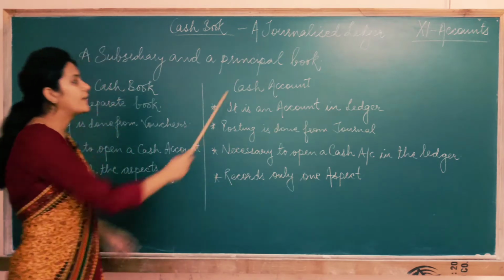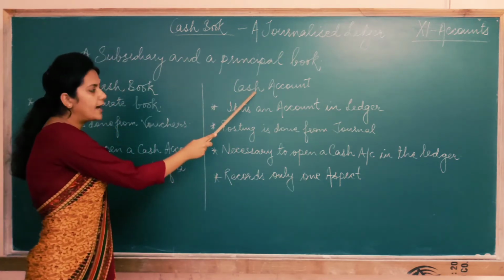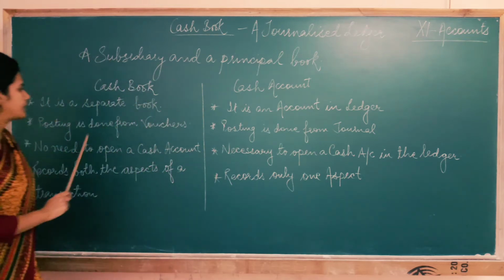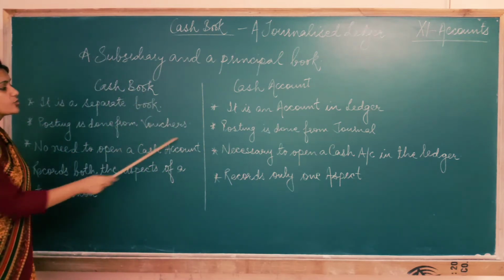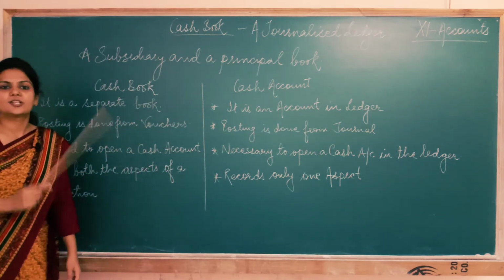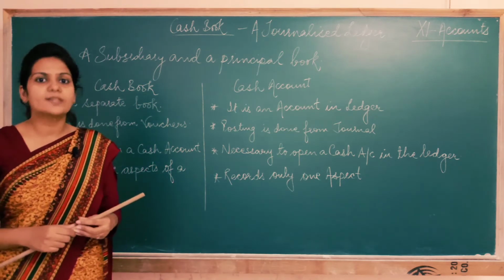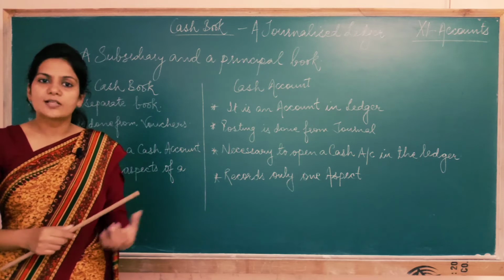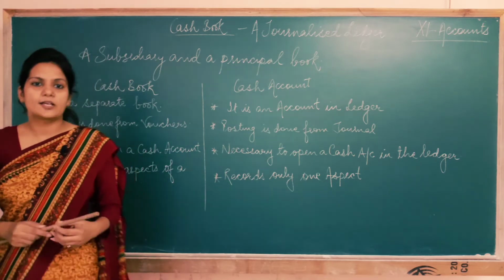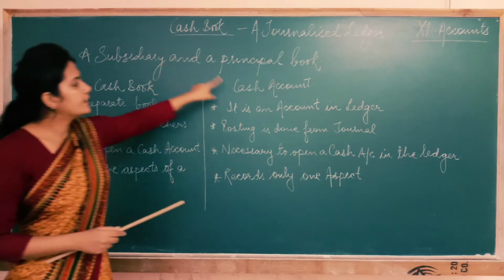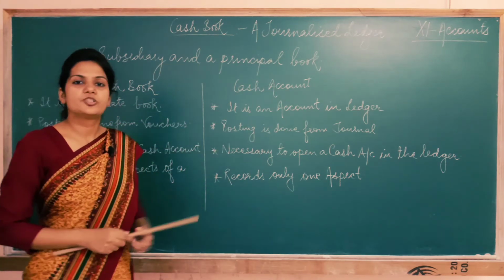So if I am making a cash account, I am doing the posting from the journal. But in case of cash book, the posting is done from vouchers. Just like we enter the transactions in the journal from the source documents, some vouchers or some bills, similarly the entries in the cash book are also done from the vouchers. But entries in cash account are done from journal.